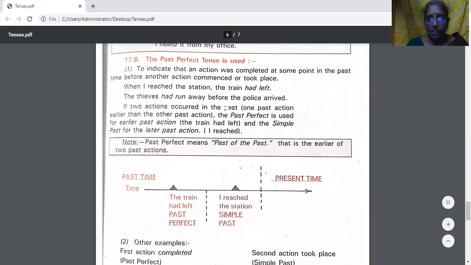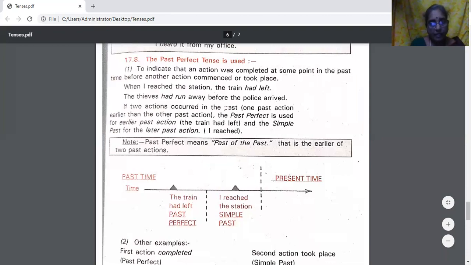Here what happens? Two actions take place. When two actions take place, that is, I reached the station, the train left. Two actions have taken place here. One past action is earlier than the other past action. So past perfect is used for the earlier past action and simple past for the later past action. Past perfect means past of the past. That is the earlier of the two past actions.